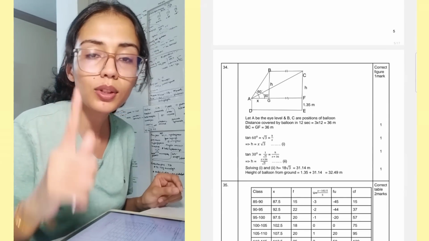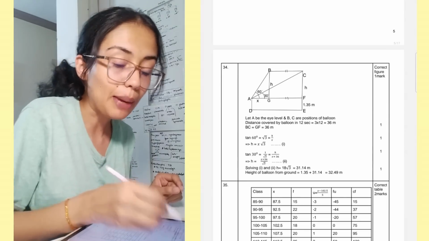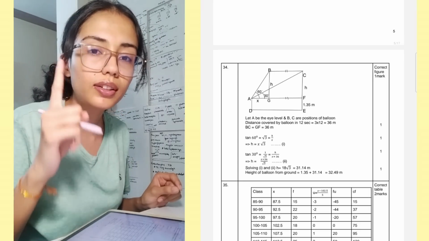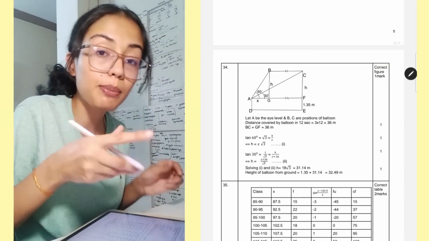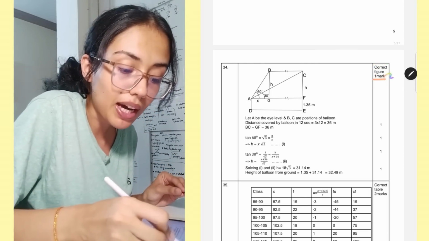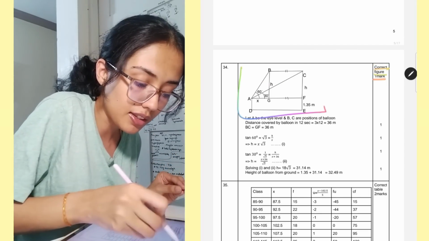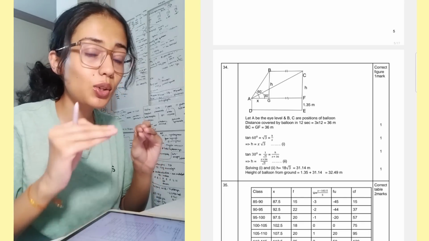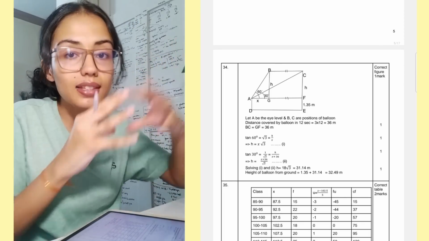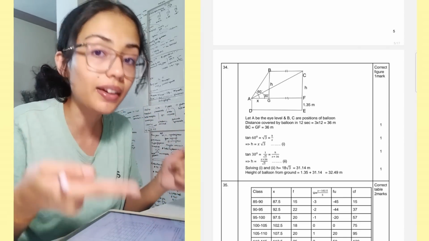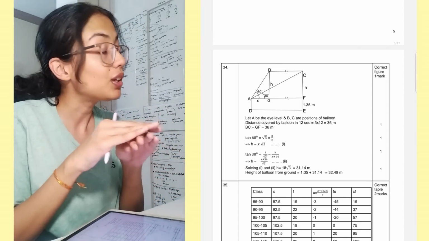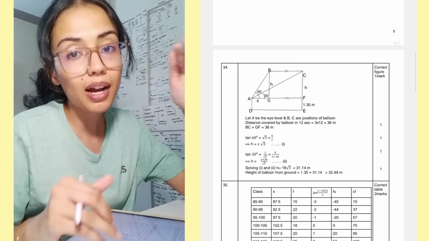And if you remember, I told this to you in the last video as well, for application of trigonometry, if you just draw the diagram for your word problems properly, you get 1 mark. This is given by CBSE itself. 1 mark for correct figure, and you can see this is a figure. So make sure you pay attention to these minute details because getting the answer correct is not the entire thing. It's not that the examiner is a fool. If you just write the answer, you're not going to get full marks. You're going to get marks for the steps.